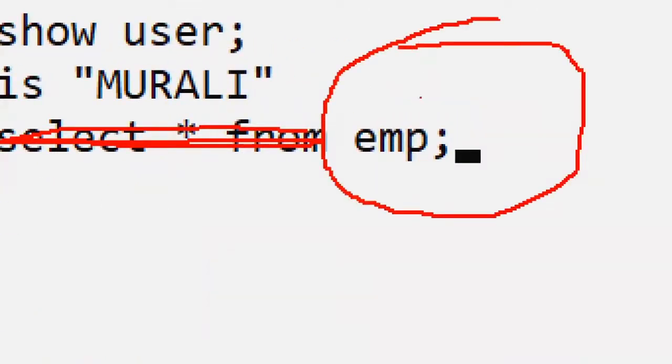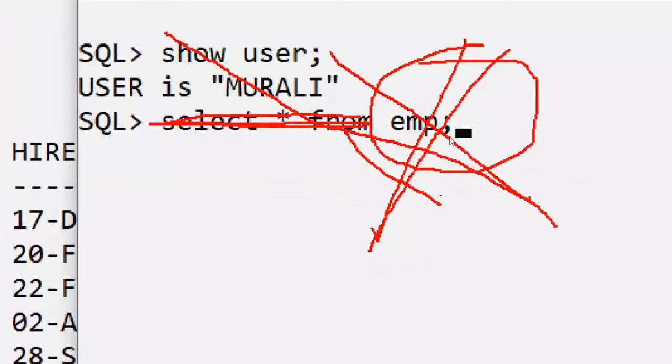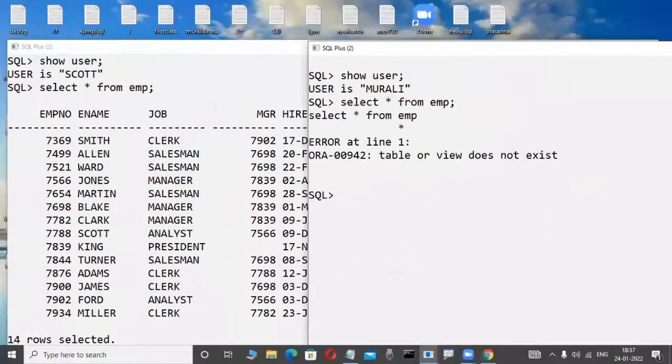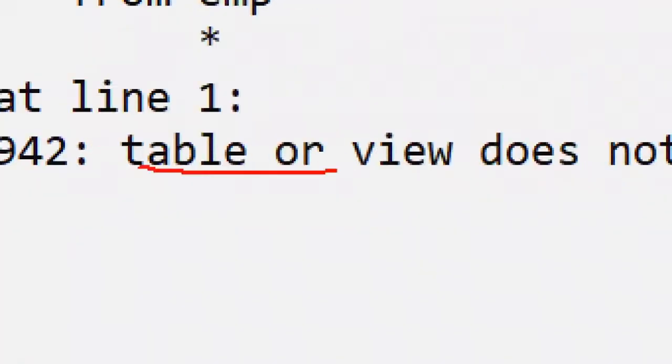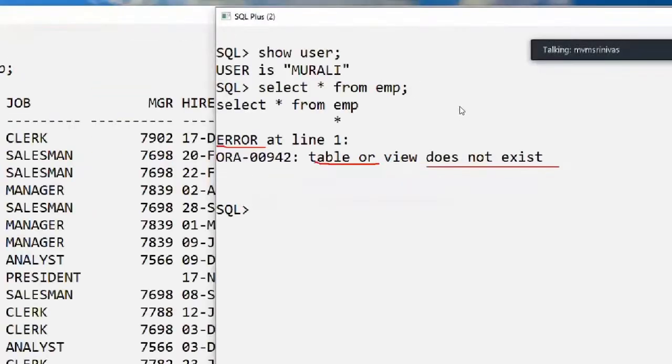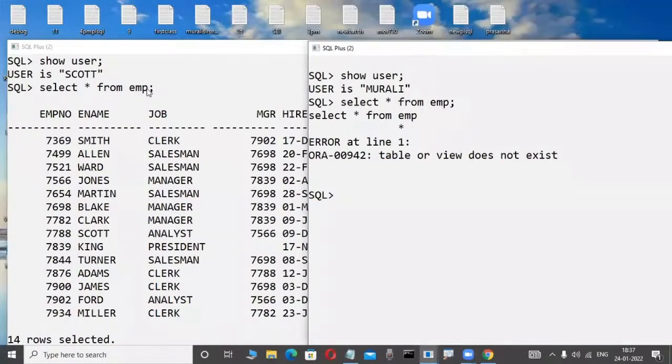Possible or not possible? Now, in the Murali user, is the Scott user's table visible or not visible? Is the Murali user allowed to access the Scott user's table? Possible, maybe not possible. Logically observe here, possible or not possible? Very good. One fellow is telling the correct answer. Not possible, because this EMP table is another employee's table. That's why this is not possible. Observe here, I am pressing the enter key and it gives an error: table or view does not exist. View means later, don't worry. Does not exist. The Murali user is unable to access the Scott user's table in this example.